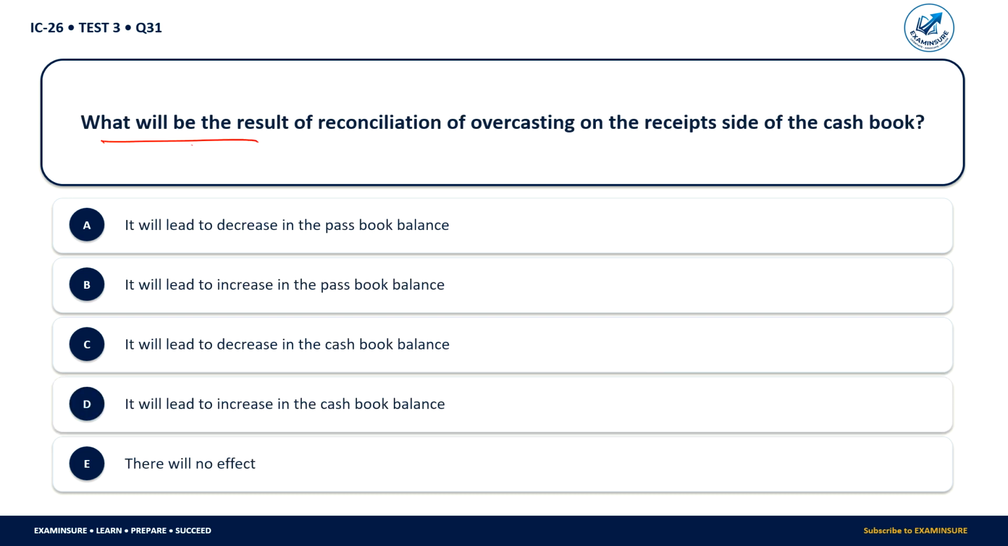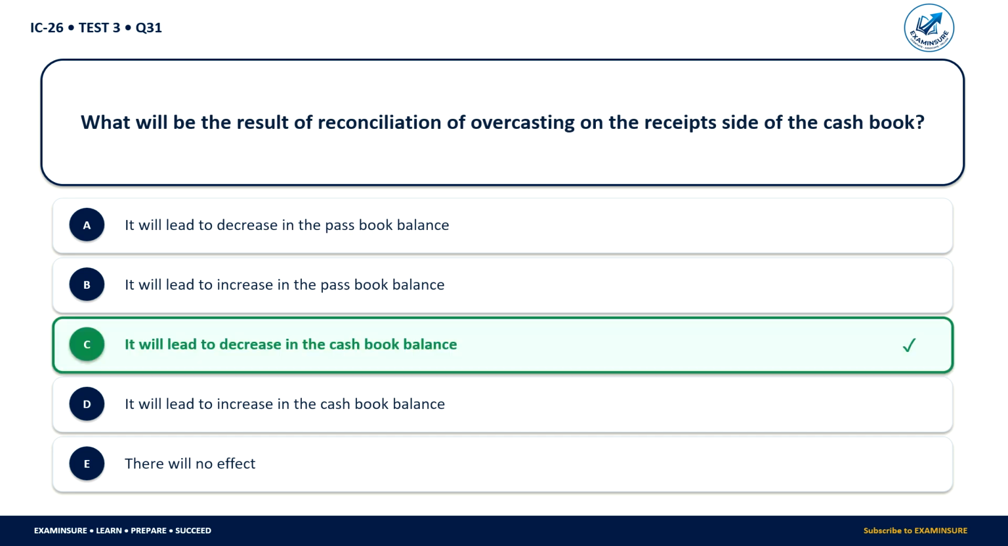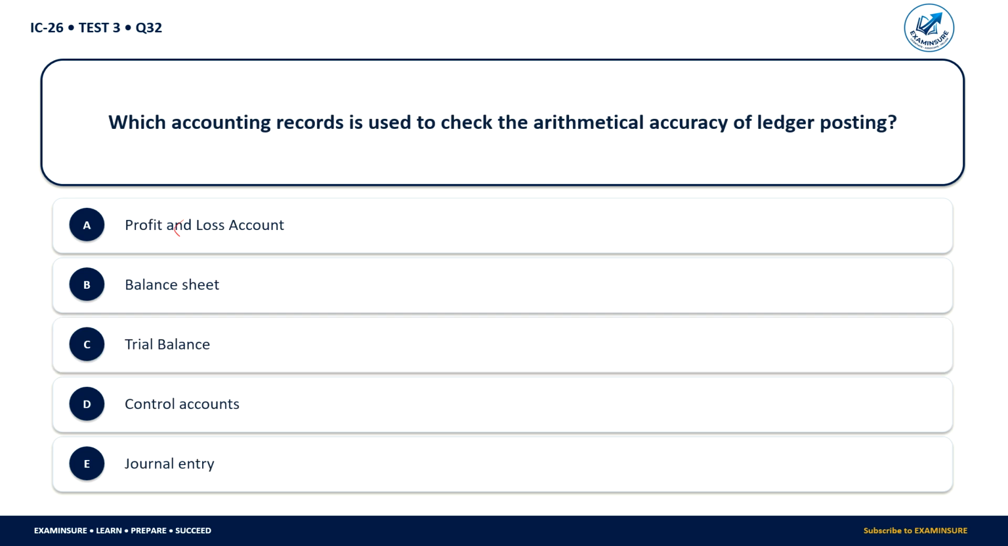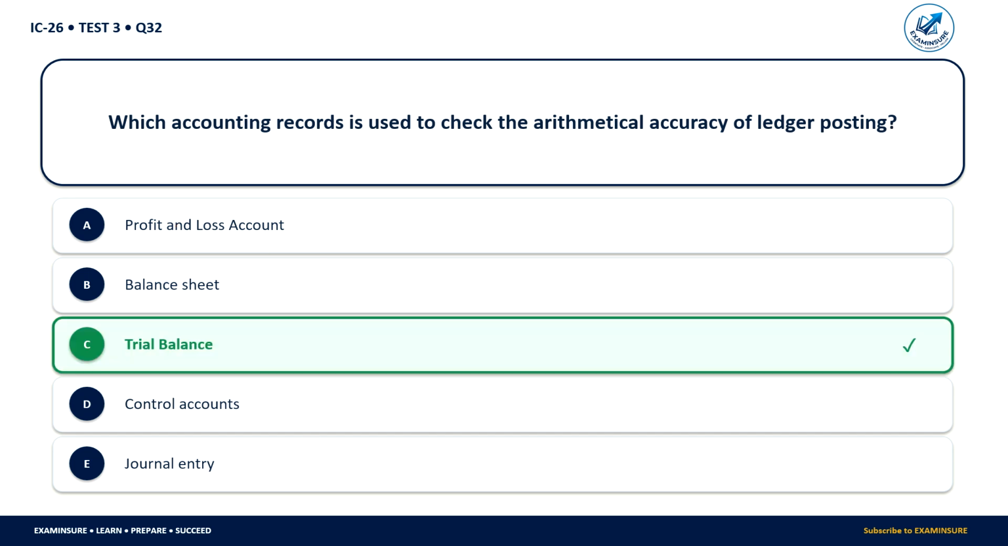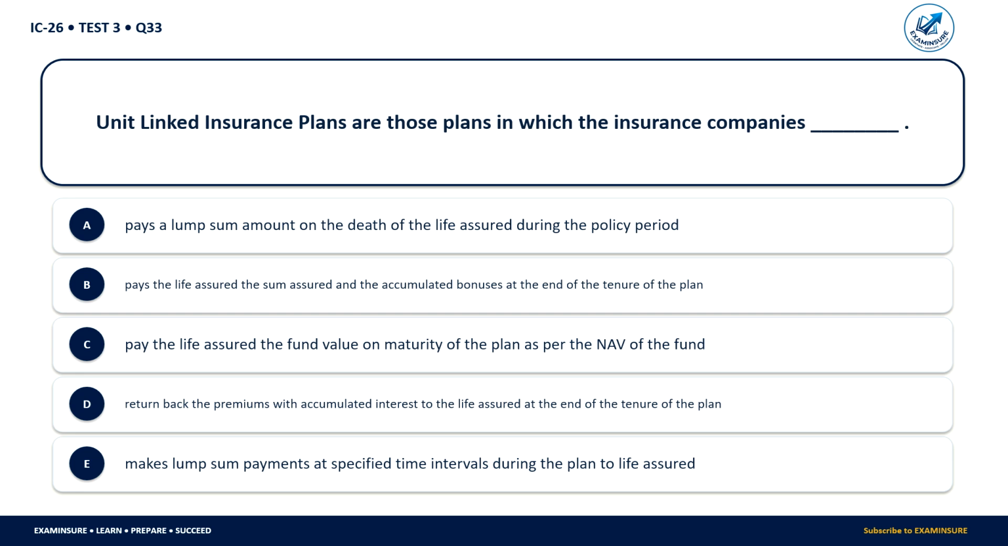What will be the result of reconciliation of forecasting on the receipt side of the cash book? It will lead to decrease in the passbook balance, increase in the passbook balance, lead to decrease the cash book balance, or lead to increase the cash book balance. It will lead to decrease the cash book balance. Which accounting record is used to check the arithmetical accuracy of the ledger posting: profit and loss account, balance sheet, trial balance, control accounts, or journal entries? Correct answer is trial balance.